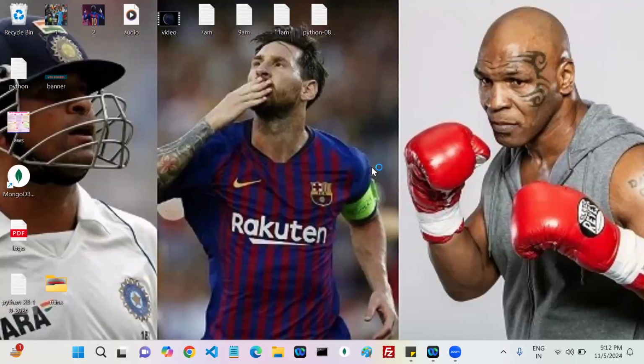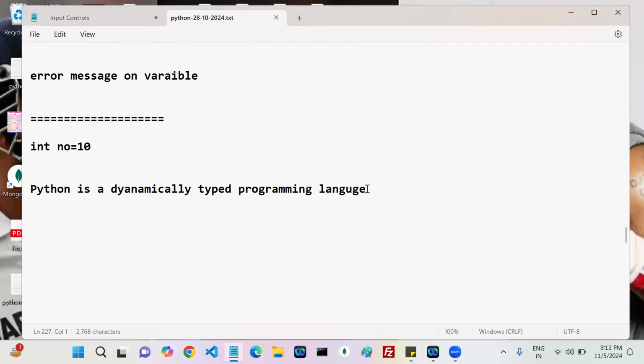What we discussed in the last session. Variables. We discussed variables, right? How to create a variable in Python. So can anyone answer these questions? If I run this one, what is the output?